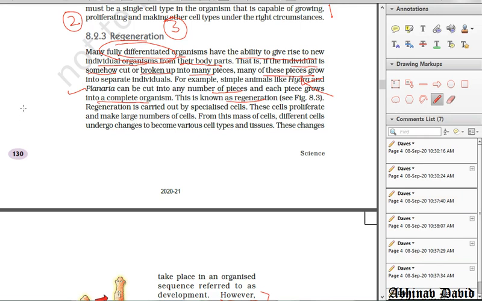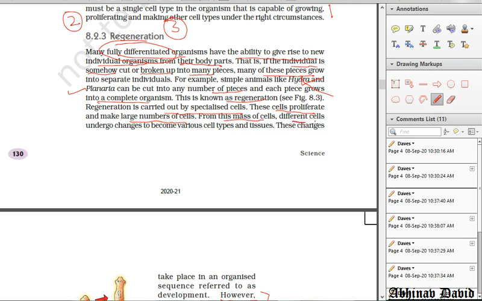It is different from fragmentation. Fragmentation is natural and takes place only when the organism divides itself, not accidentally. Regeneration happens when the organism somehow gets cut, and it takes place in complex multicellular organisms. Regeneration is carried out by specialized cells, the regenerative cells. These cells proliferate, divide and make a large number of cells, that is a mass of cells.